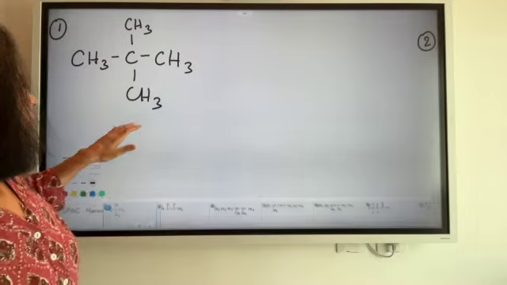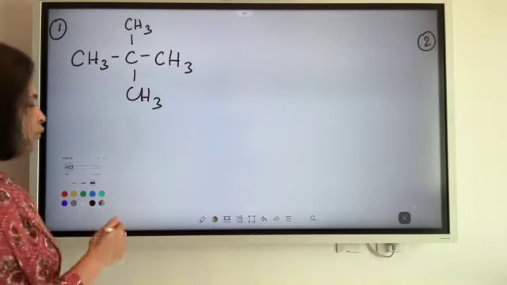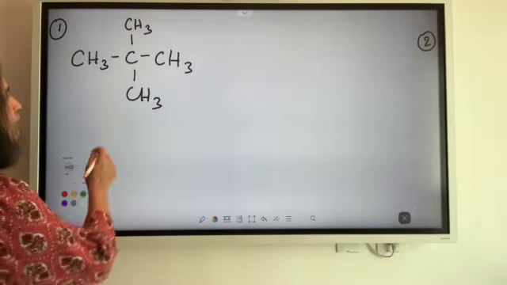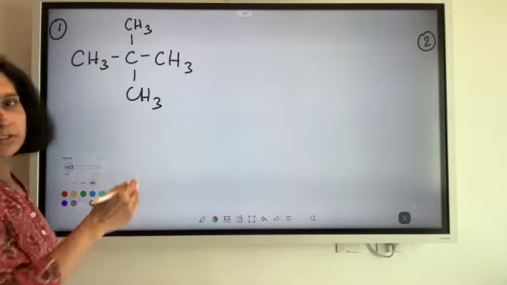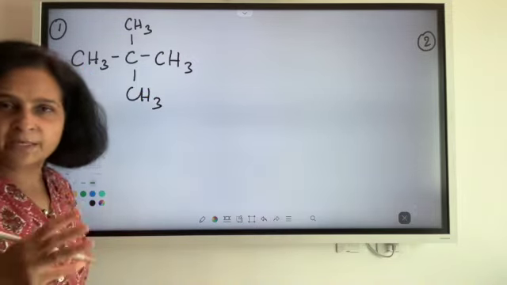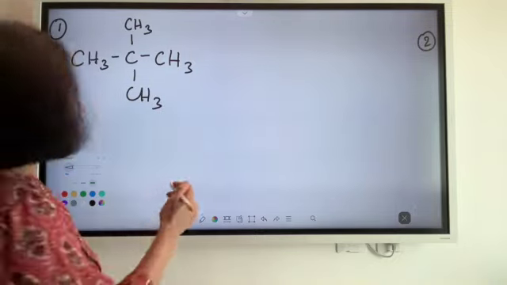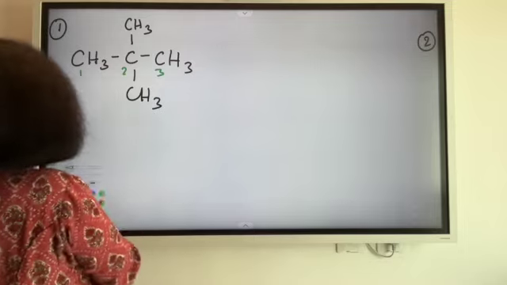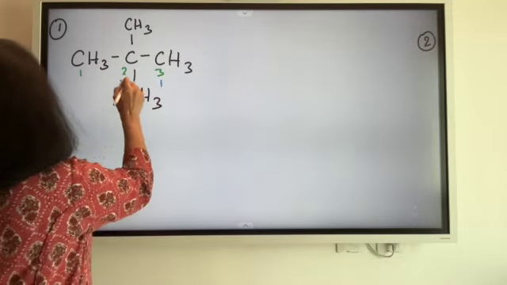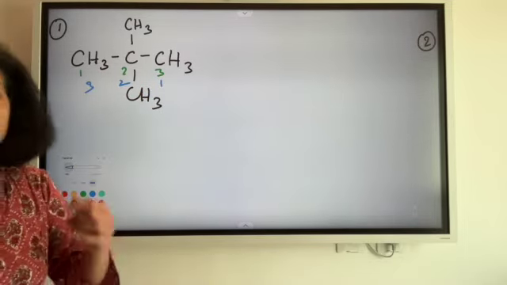All right, now what is this compound? So let us identify the longest chain here. Now if you look at this is the longest chain or this is the longest chain. Either way you end up getting 3 carbons in the longest chain. Now how do I number it? 1, 2, 3, or do I number it as 1, 2, 3? कौन सा choose करेंगे, blue या green?